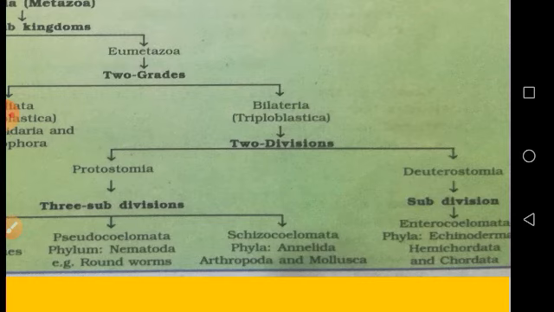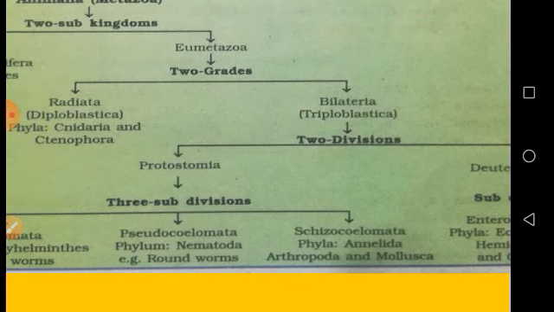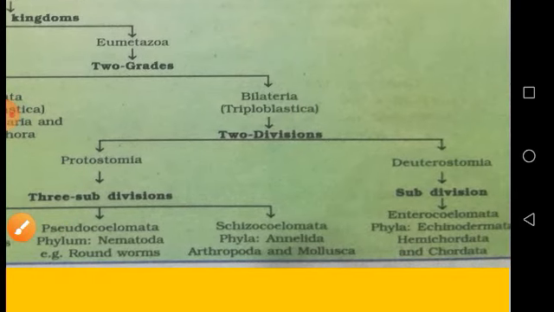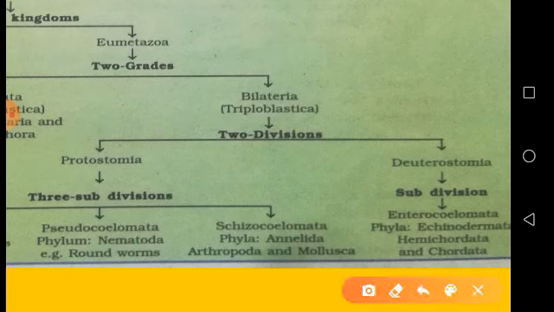Based on the fate of the blastopore, bilaterally symmetrical or triploblastic animals are divided into two divisions: Protostomia and Deuterostomia. In protostome animals, the blastopore develops into the mouth and later on the anus is formed. Whereas in deuterostomes, the blastopore develops into the anus, then later on the mouth is formed.